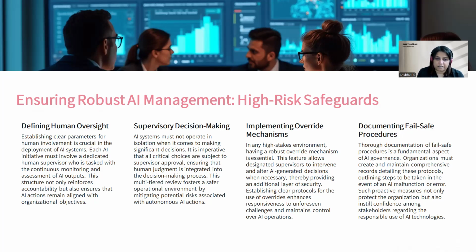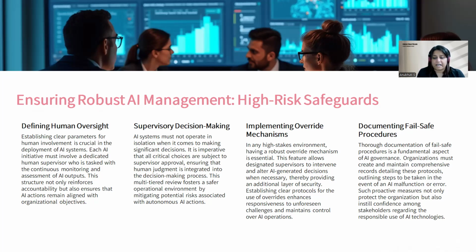Supervisory decision making. AI systems must not operate in isolation when it comes to making significant changes. It is imperative that all critical choices are subject to supervisor approval, ensuring that human judgment is integrated into the decision making process. This multi-tiered review fosters a safer operational environment by mitigating potential risk associated with autonomous AI actions.